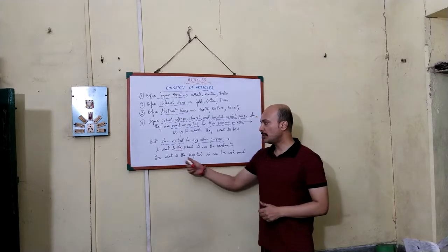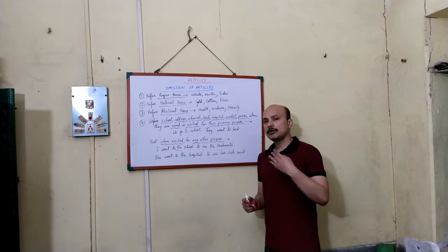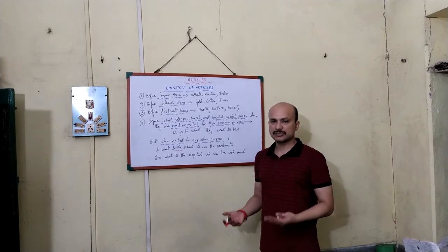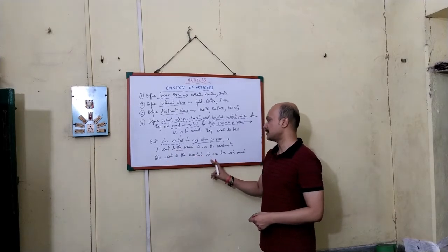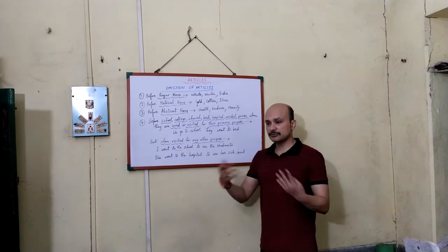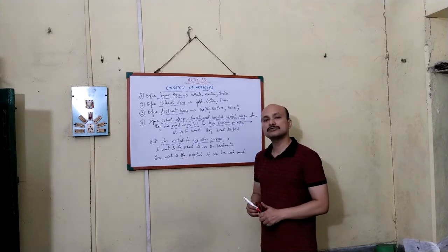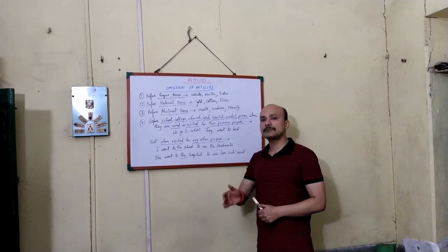Okay. Next, she went to the hospital to see her sick aunt. Now, why do we go to the hospital? To get some kind of treatment, to be treated for some illness. But here, she has gone to the hospital to see her sick aunt. Just to visit her sick aunt, she is going. So that is why this article the is used before hospital, because it is different from the primary purpose.